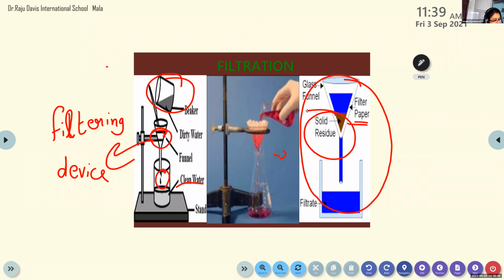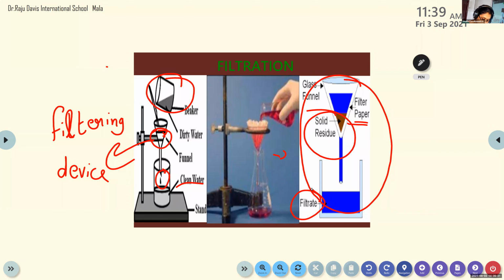And the liquid, lighter substance that gets collected is known as filtrate. So there are two more words, solid residue and filtrate. In the case of filtration, instead of saying sediment, you call it residue.